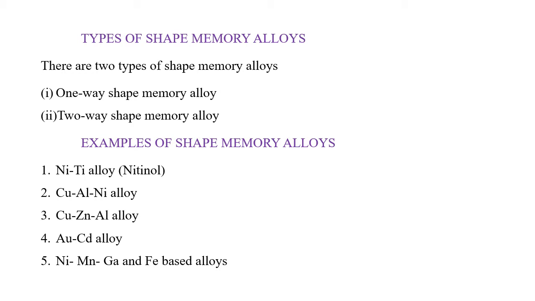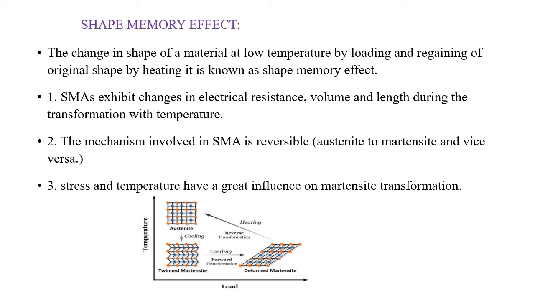A few examples are given: NiTi alloys, CuAlNi alloy, CuZnAl alloy, AuCd alloy, NiMnGa and Fe based alloys.